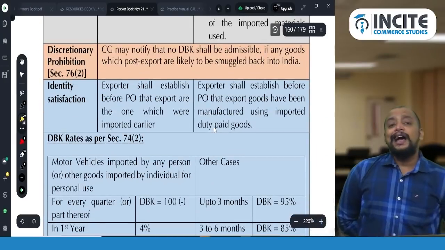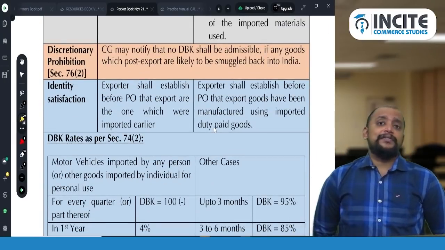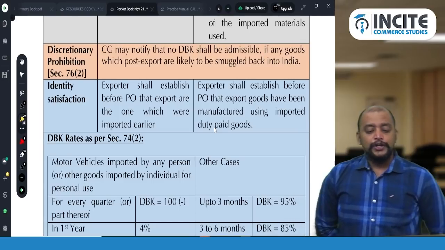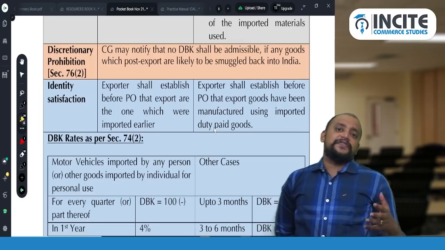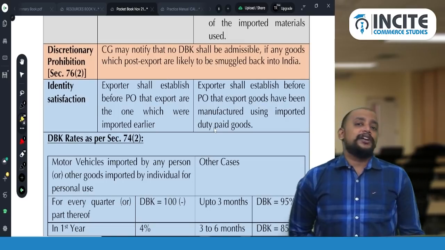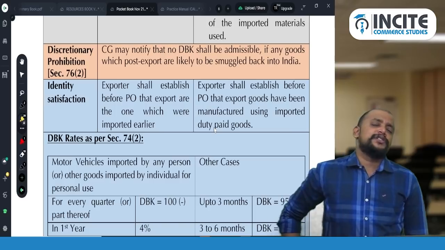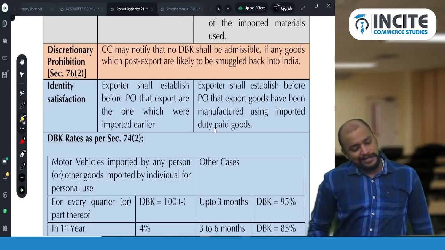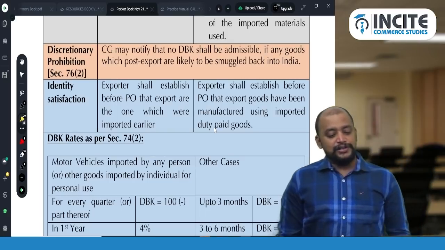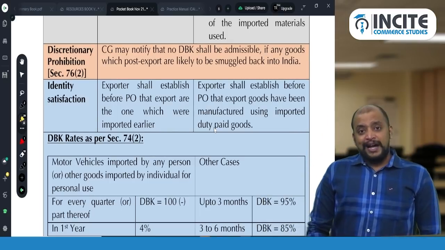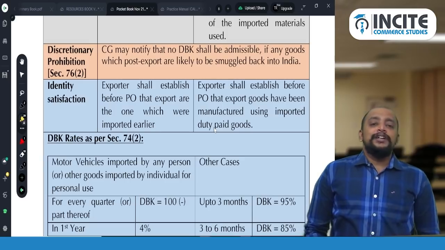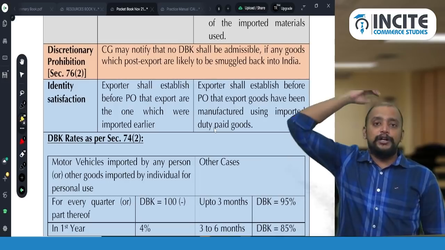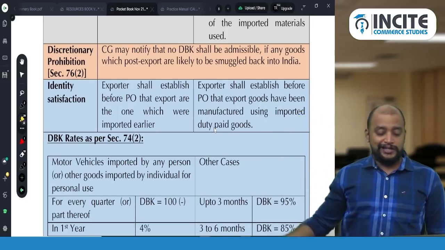Okay. And the discretionary prohibition is common for 74 as well as 75. So if the goods are likely to be smuggled back into India, you will not get the duty drawback. Identity satisfaction. So why we need to prove the identity? Not required, because imported goods and exported goods will be definitely different in case of 75, because we are processing now. So then how it will be the same? So due to that reason, identity satisfaction is not required. Okay. So, but what is that he need to prove? He need to prove that imported goods are used in manufacture of finished goods. That should be proved. But no need to prove that the imported goods and exported goods are same.